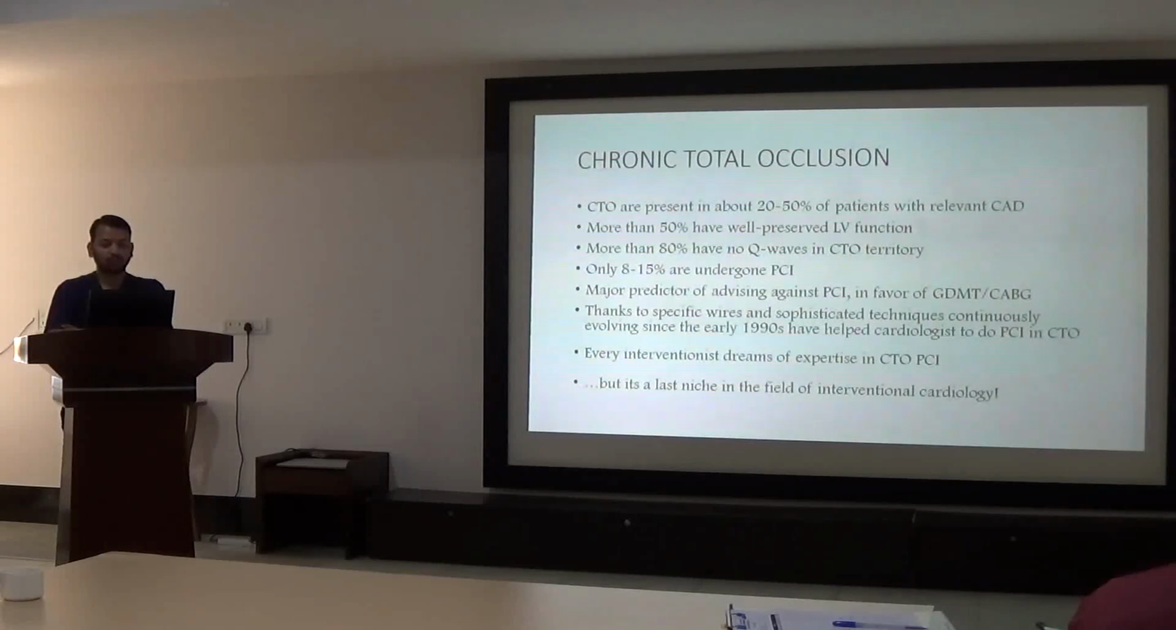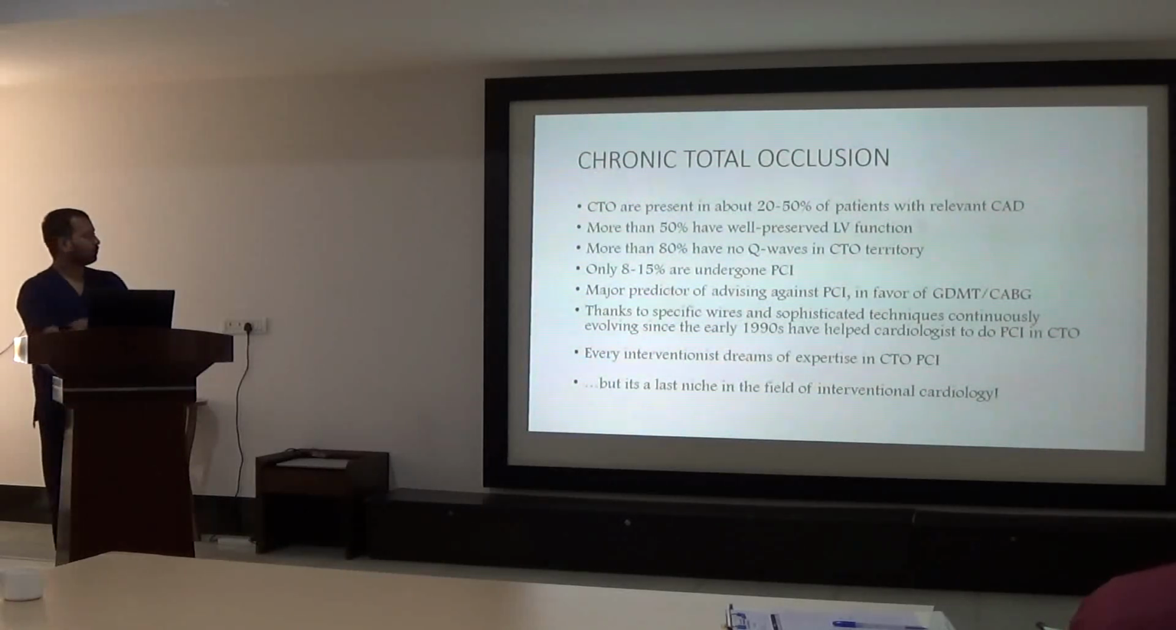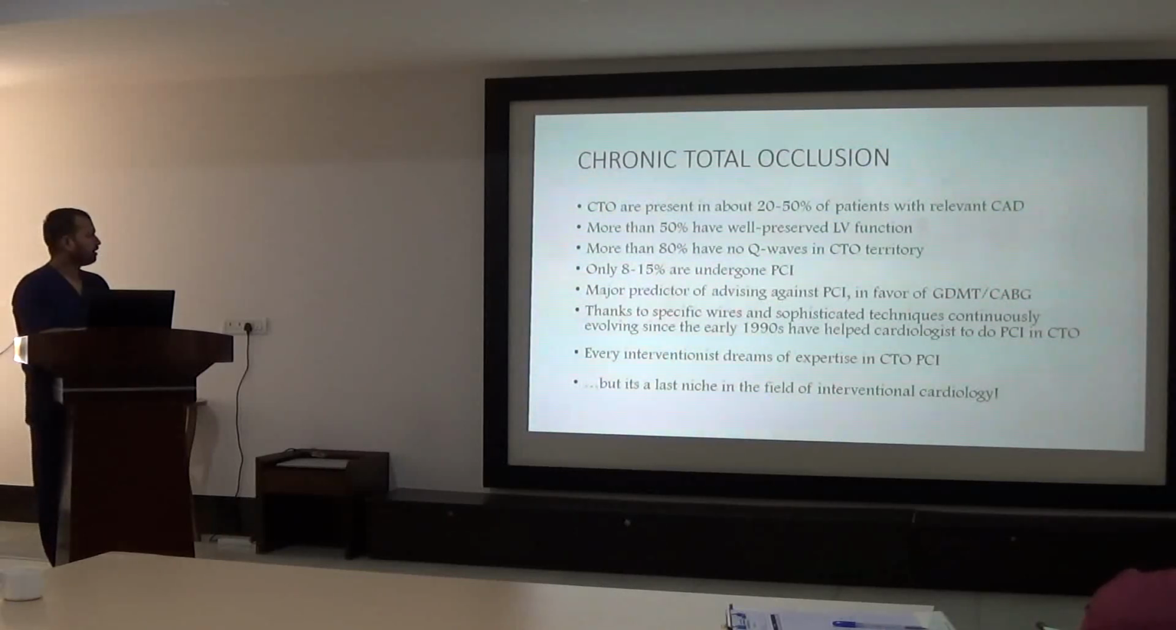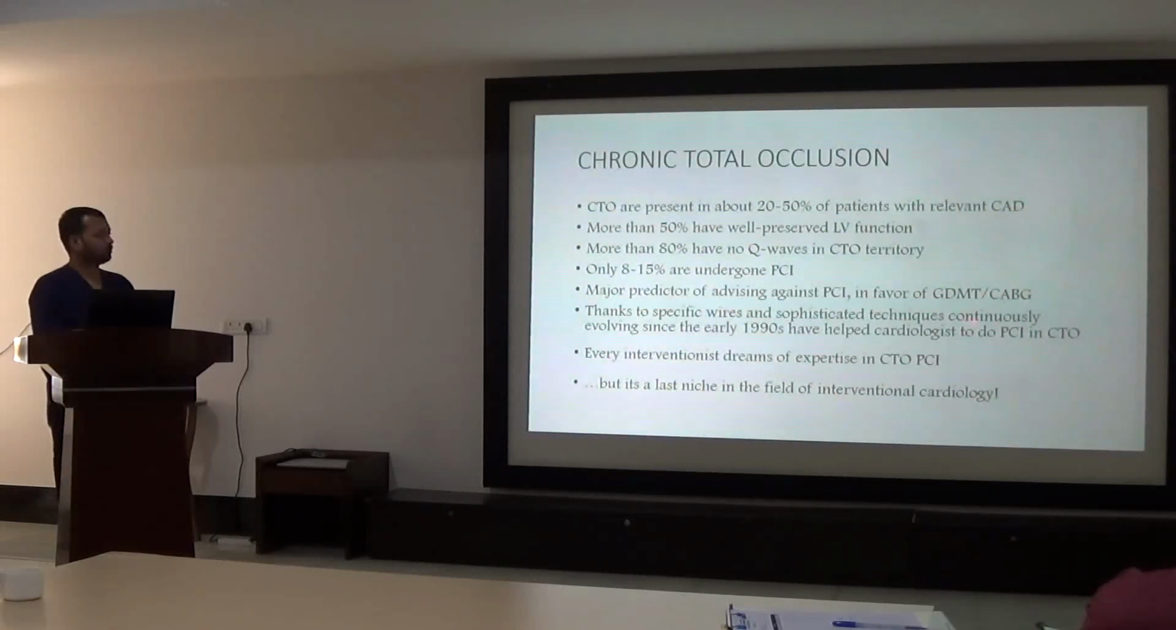CTOs are present in about 20 to 50% of relevant coronary artery disease. More than 50% of patients have well-preserved LV function. More than 80% of the patients have non-CTO territories. Only 8 to 15% of patients undergo PCI. The major predictor of advising PCI is in favor of GDMT versus CABG. Thanks to specific wires and sophisticated techniques continuously evolving since the early 1990s, cardiologists can do PCI in CTO. Every interventionalist dreams to be an expert in CTO, but the last niche in the field of interventional cardiology is CTO.